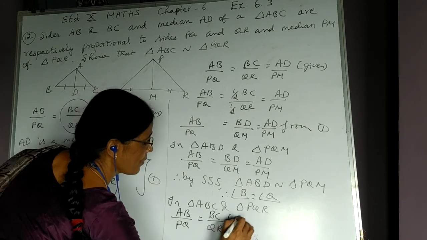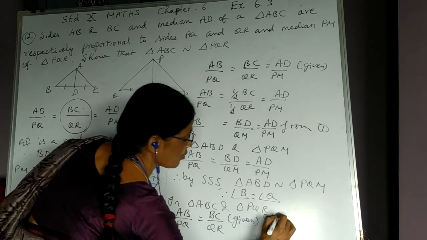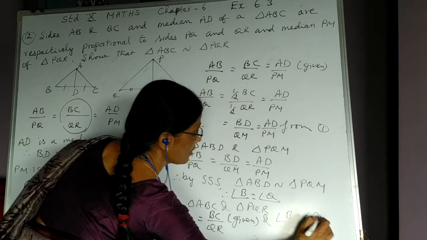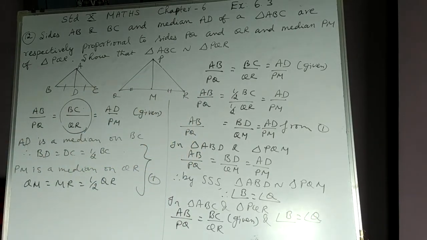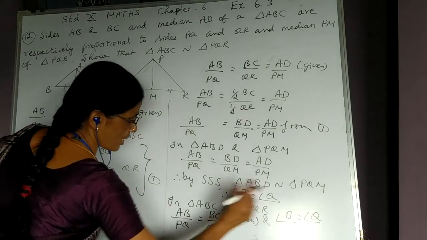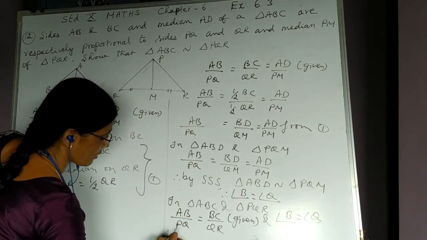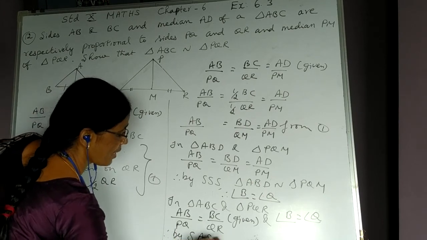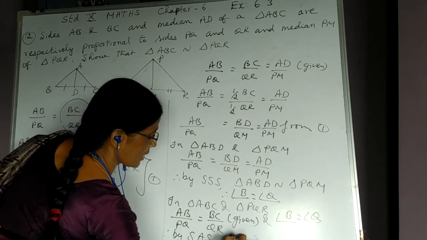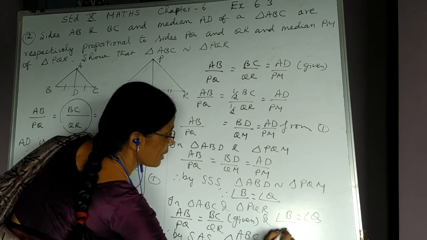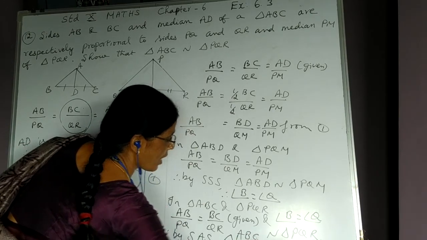And we have proved angle B is equal to angle Q. Angles B and Q are the included angles. You can see the common alphabets. Therefore, by SAS, triangle ABC is similar to triangle PQR.